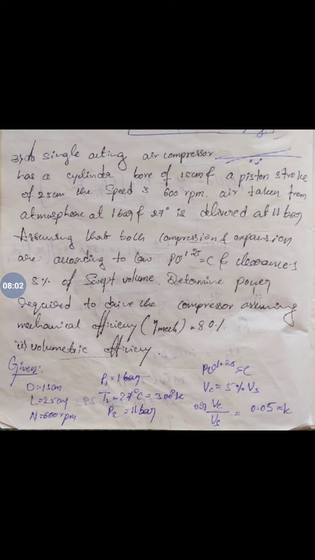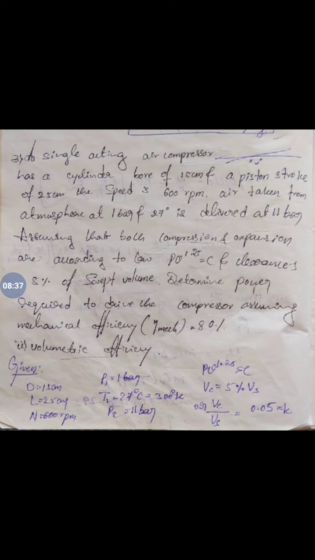According to the law, the compression is PV to the power of 1.25 equal to constant, that is, the n value is given as 1.25. He has also given the clearance volume as 5% of the swept volume, that is Vc equal to 5% of Vs. So Vc by Vs is nothing but the clearance ratio, the k value. We have already discussed this clearance ratio in the last class.